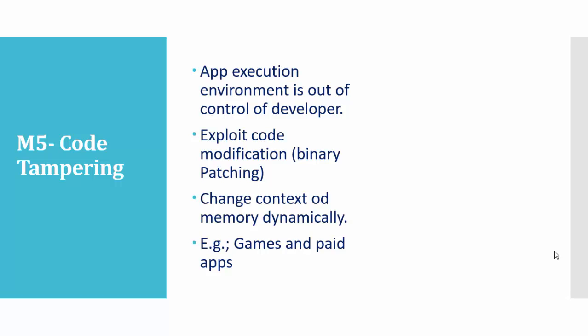We are all fond of patched software, because we can't purchase software, so we just download a patch. So how are these patches developed? Suppose you want to use the Saavn app, but you can't subscribe to the pro version of it. Then you just download a patched binary APK file and enjoy it. How is this patched or modded app developed? Just by exploiting the code, by entering the key into the code by hard coding, and the app is available free of cost to anyone. Or by changing the contents of the memory dynamically.